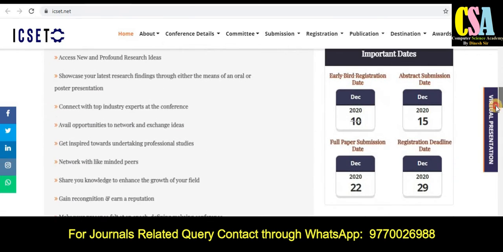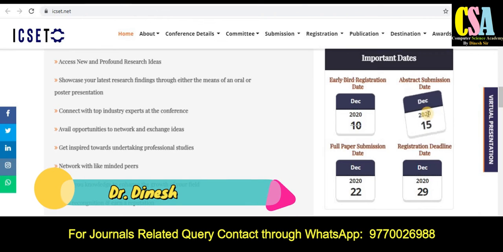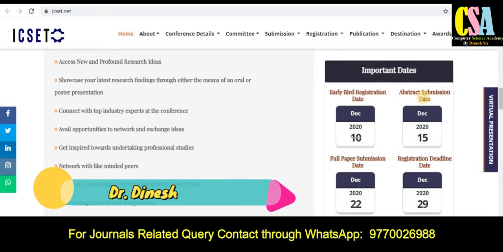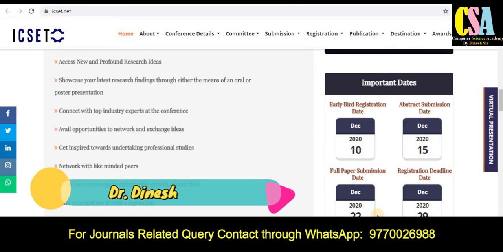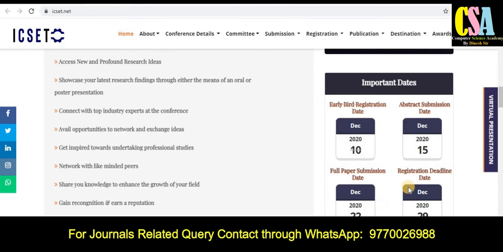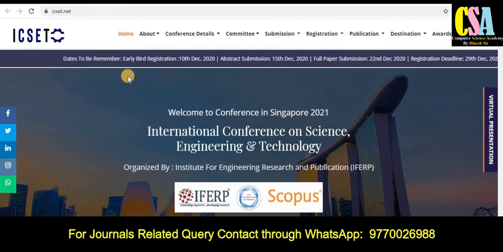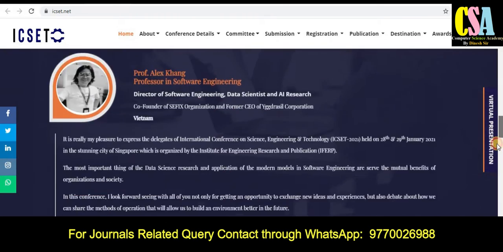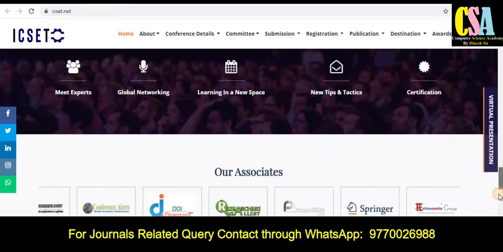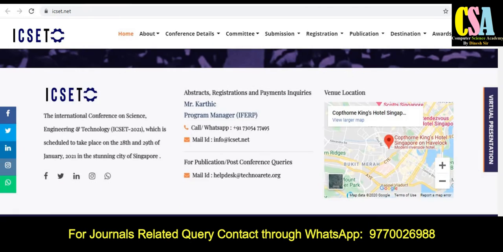And what about the dates? The important dates: the abstract submission date is the 15th of December. You can submit your full research paper by 22 December, and you have to register by 29th of December. The conference date is here in January. So explore this section very carefully. If you have any kind of issue, you can directly contact the organizing committee through WhatsApp or email. All the details are given here, so accordingly you have to explore each and everything.